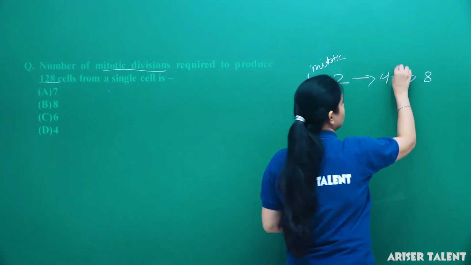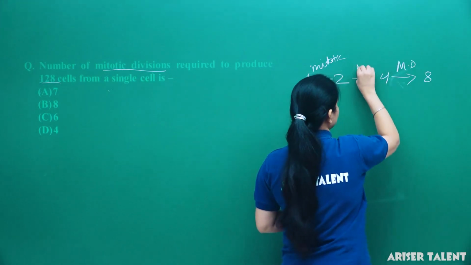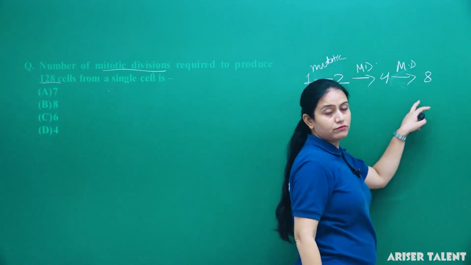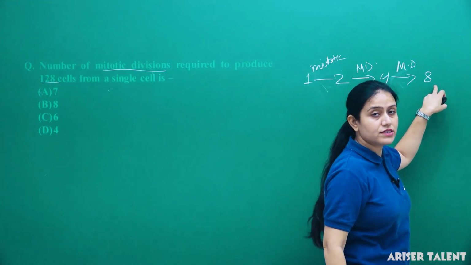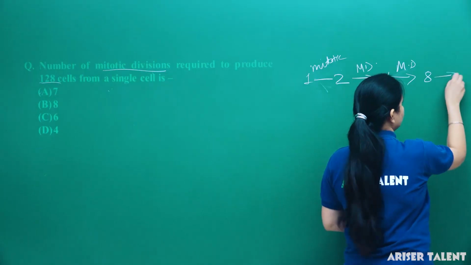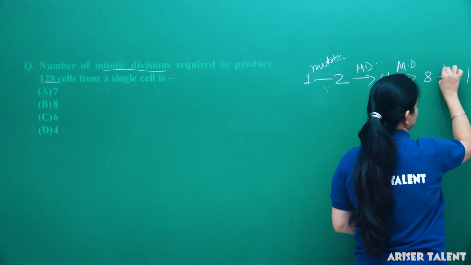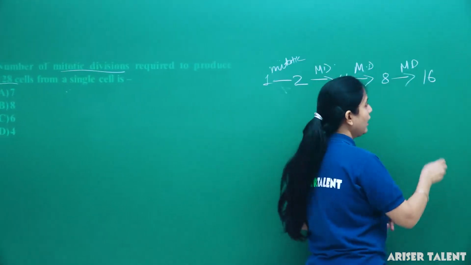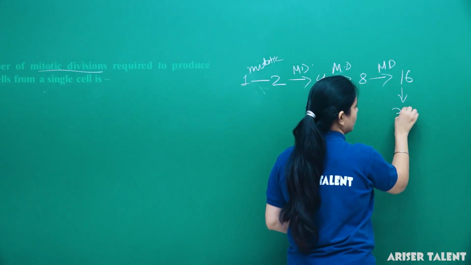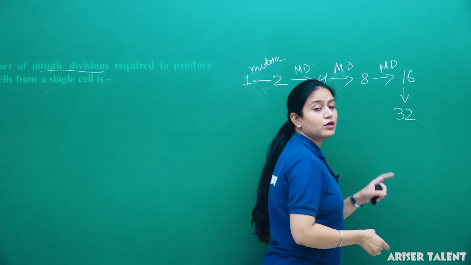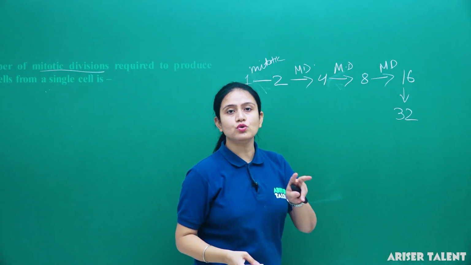So again, with mitotic division of these 8 cells, they will make 16 new cells. And then from 16 they will make 32, because each cell produces 2 daughter cells.